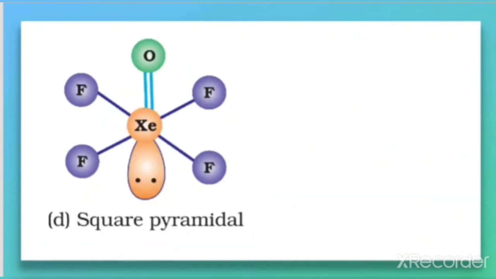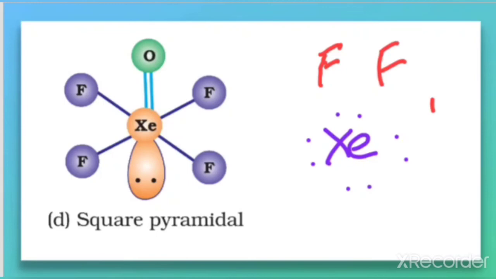Next, that is XeOF4. So which one is the central atom here? Here also the central atom is Xe. Make the 8 electrons in this way. Here 4 fluorine and 1 oxygen are there. So let us make 4 fluorine here, F. And there is a single oxygen, so I also make it here. So the terminal atoms here are 4 fluorine and 1 oxygen.